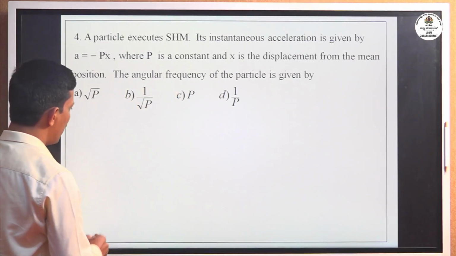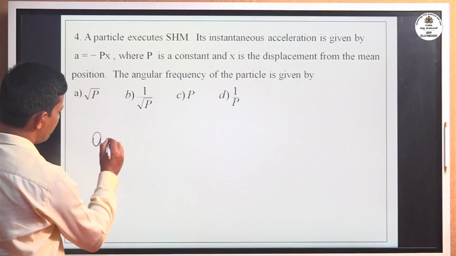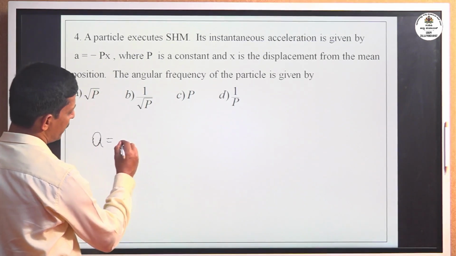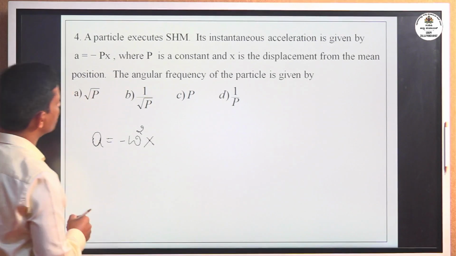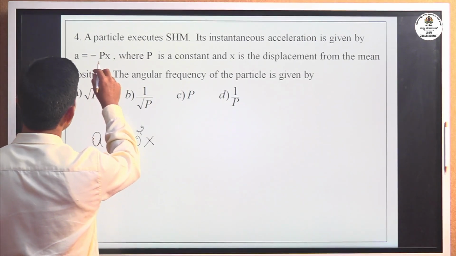Now in simple harmonic motion, we already know the expression for acceleration of the oscillating body, a equal to minus omega square x, where x is the displacement. Here the given equation is a equal to minus px.